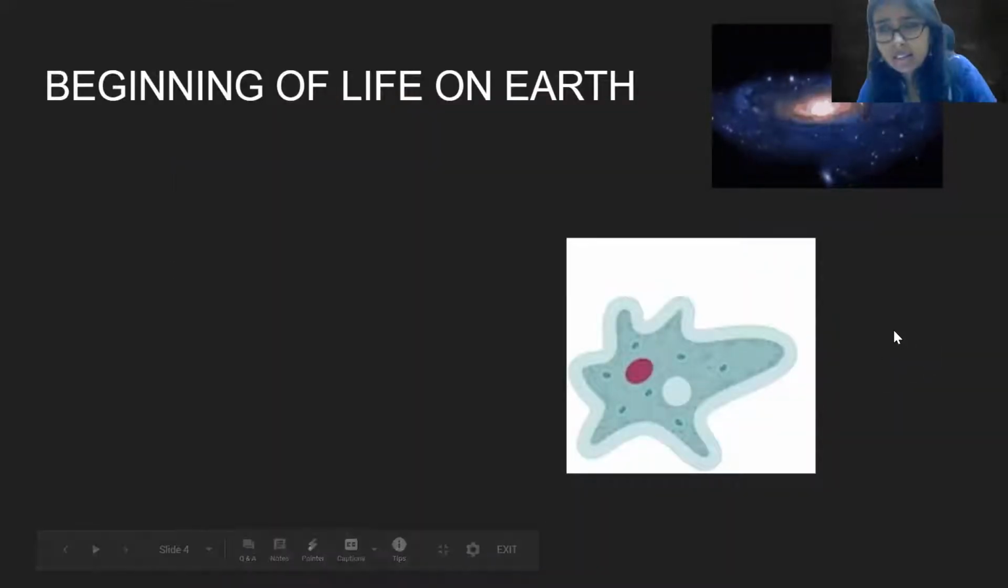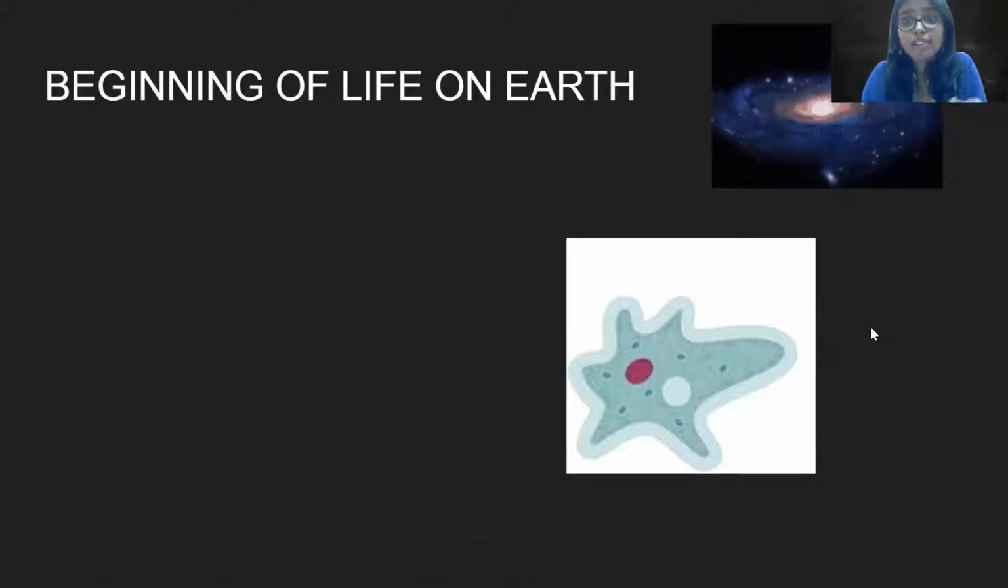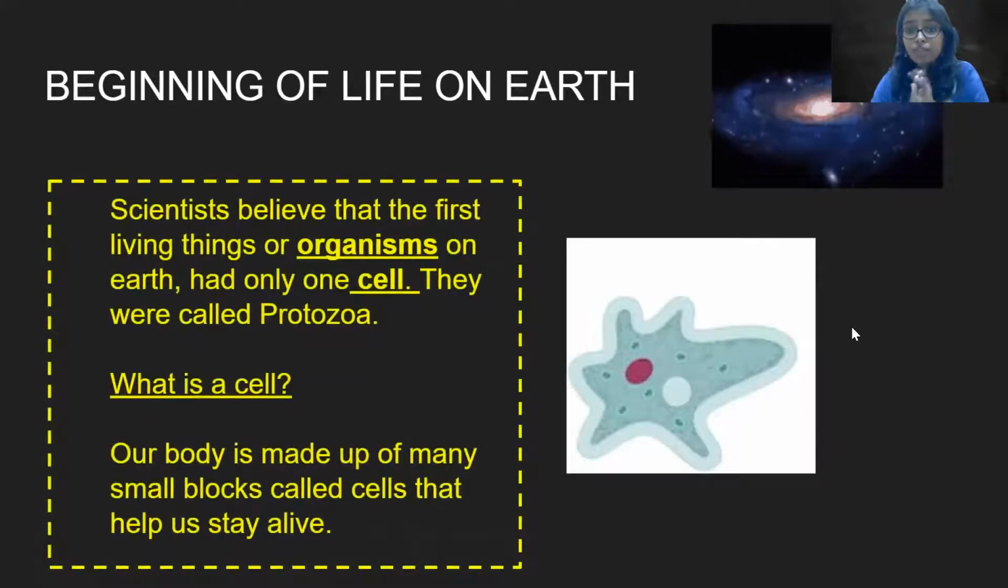We also learned in the last chapter about the first type of living thing. The first type of living thing was not a plant, not an animal, but just one cell. What is one cell? Our body is made up of a lot of small blocks. These small blocks are called cells. This one cell, the first life on earth, was called the protozoa.